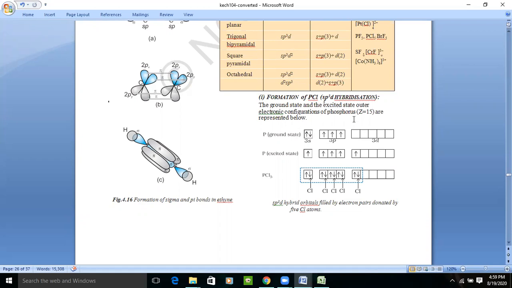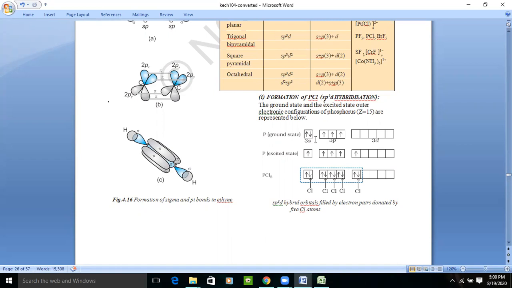If we talk about PCl5, whose hybridization is sp3d, how does the d orbital take part in bond formation? Let's see. This we know very well: phosphorus is a non-metal and it has three unpaired electrons in its valence shell, that is in 3p, meaning the p shell is half filled.